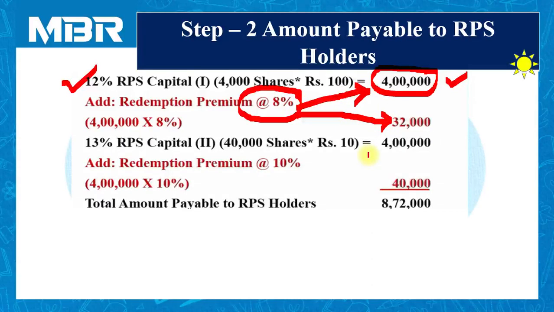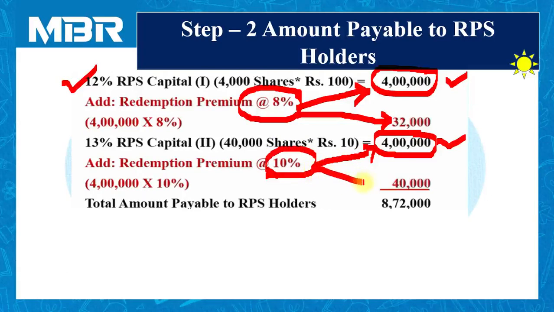And on 13% RPS, 40,000 shares multiplied by 10 rupees face value. So capital is rupees 4 lakhs. And these preference shares are redeemable at 10% premium. The information is clearly given. So 10% of these 4 lakhs is rupees 40,000.